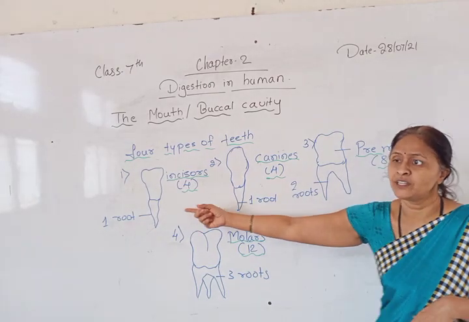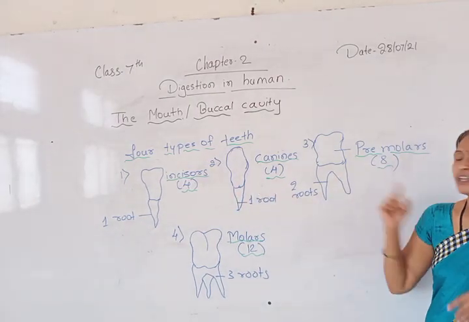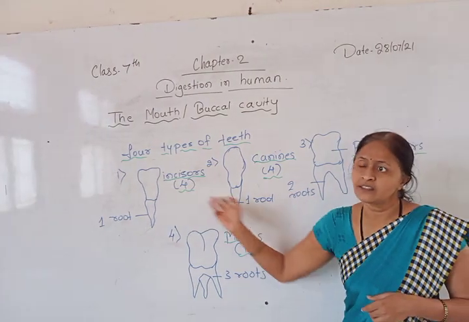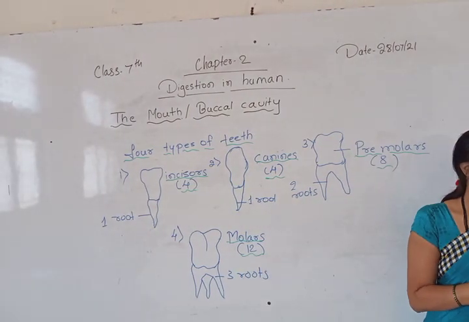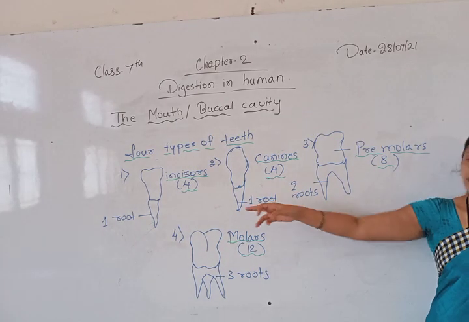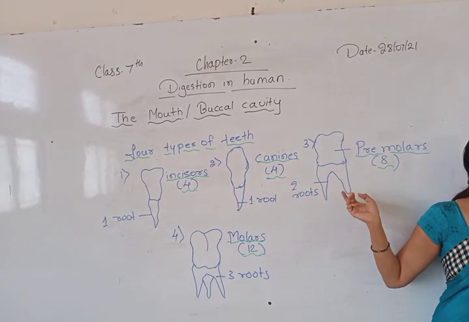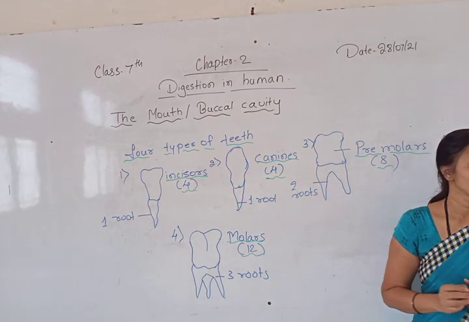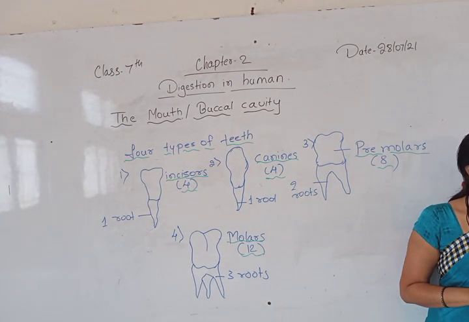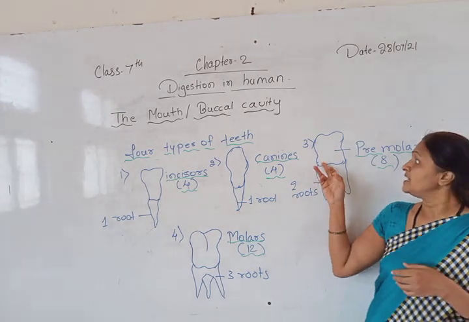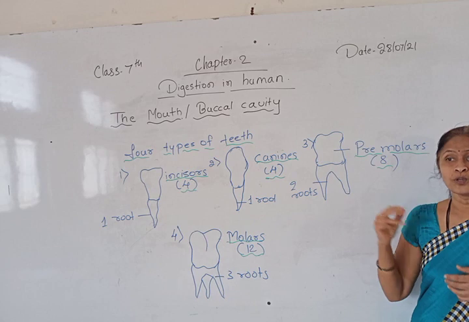What is the difference between these 1, 2, 3? Can you see any difference between these teeth? Yes? Hello? Can you see any difference? Are these all 3 teeth the same? No. Then what is the difference between these 3 teeth? These teeth are having 2 roots.